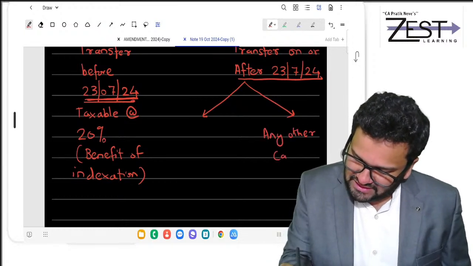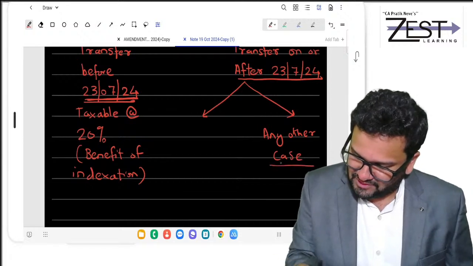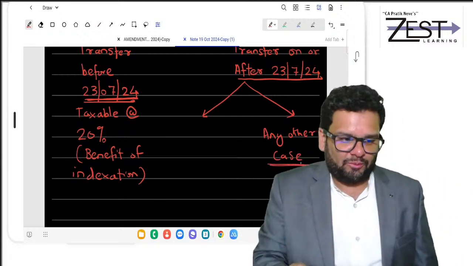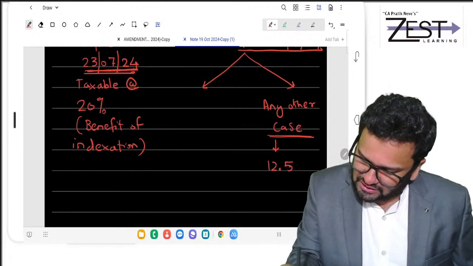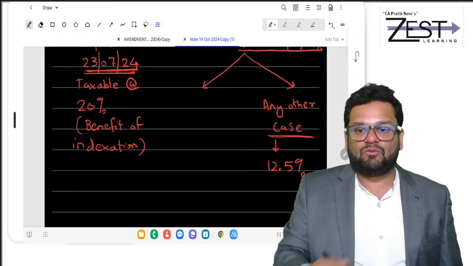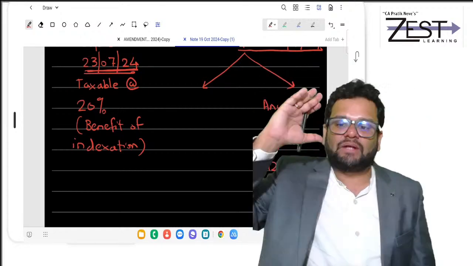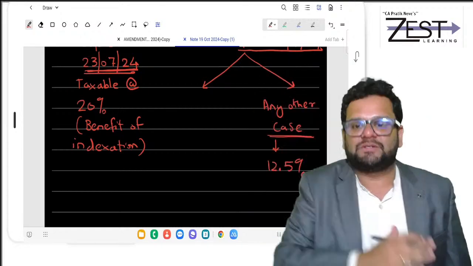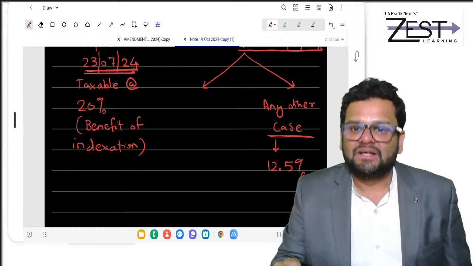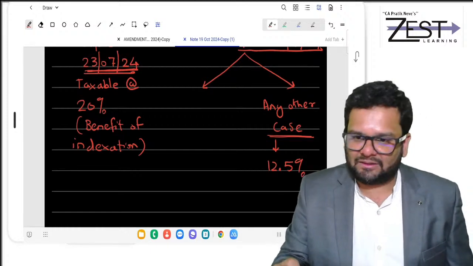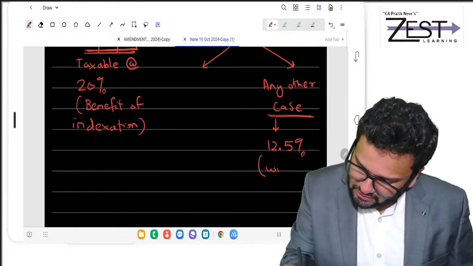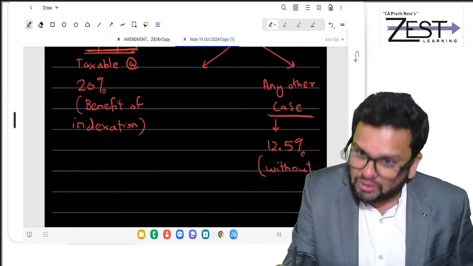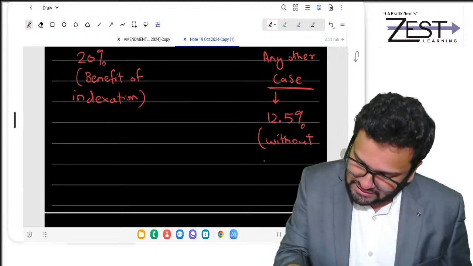So what does the government actually want to do? The government wants to tax not at 20% but 12.5%. Whatever the LTCG is, they want to tax it at 12.5%. Clear? So it is taxable at 12.5%, but friends, mind you, without the indexation benefit.